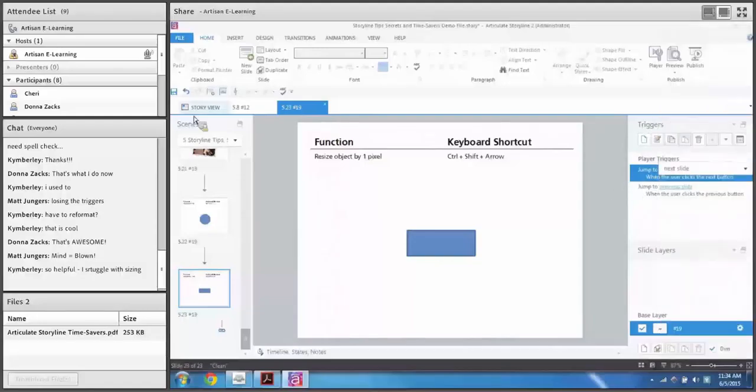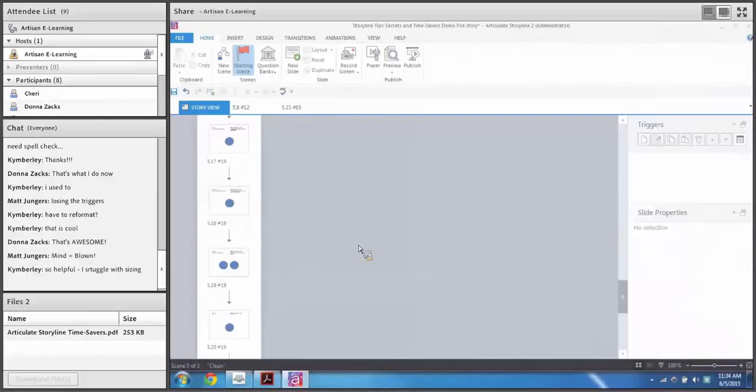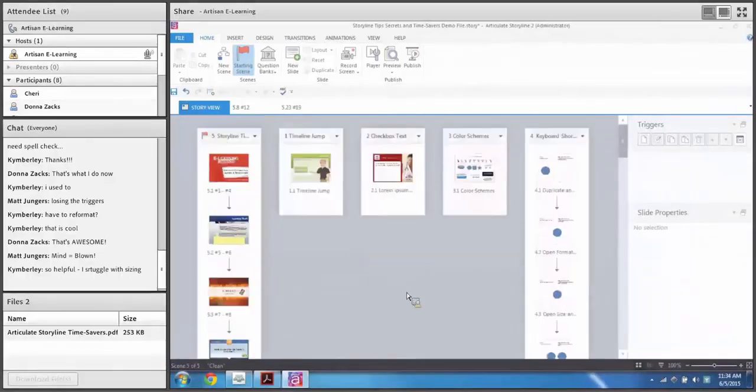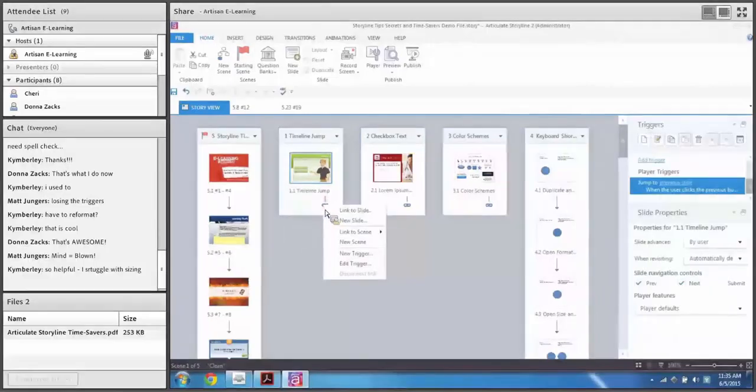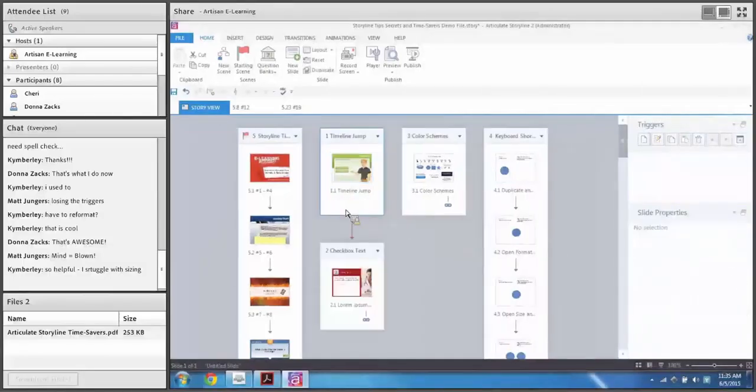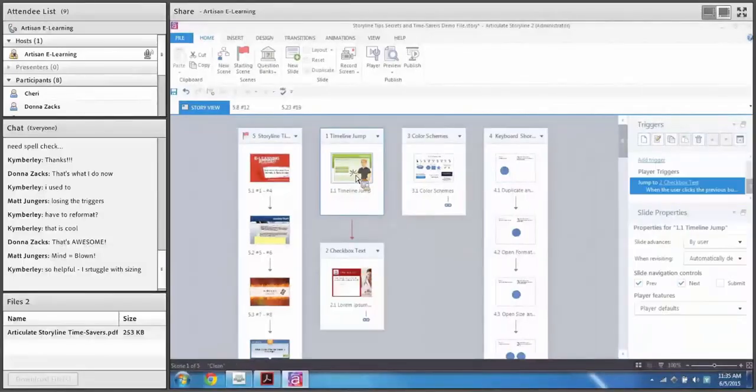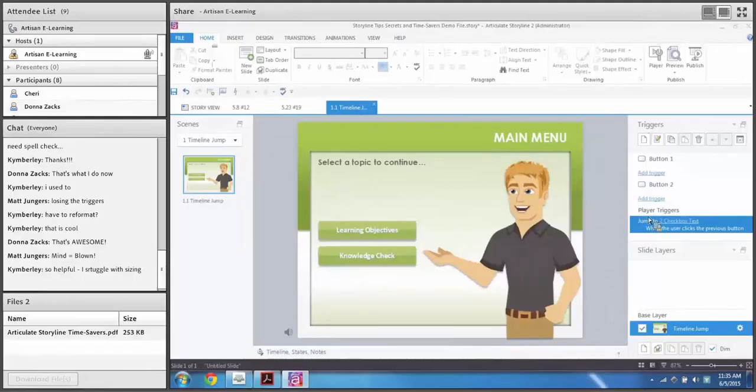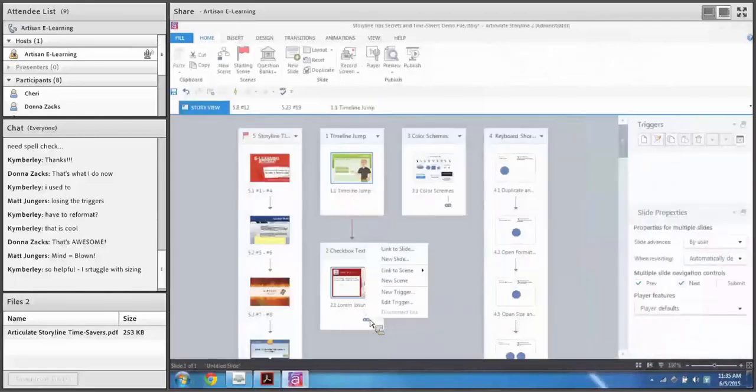Well, one of the things you can actually do is you can link up scenes and slides here in Story View. So for example, maybe I want this scene to link to this scene. This little link icon down here. If you click on this, you get some options. And you can link to a slide, do a new slide, but you can link to scene. And we can link this to scene 2. And it creates that link. And what that's actually doing is it's just editing this jump to next slide trigger. It changes that next button trigger to jump to the next scene. You can go and link this to scene 3.